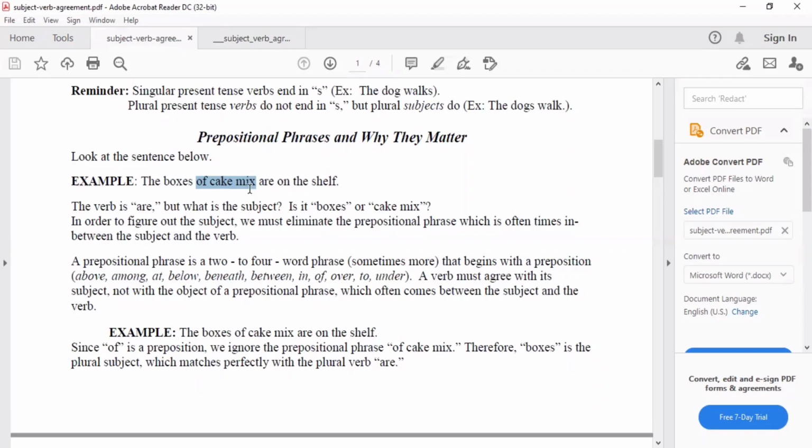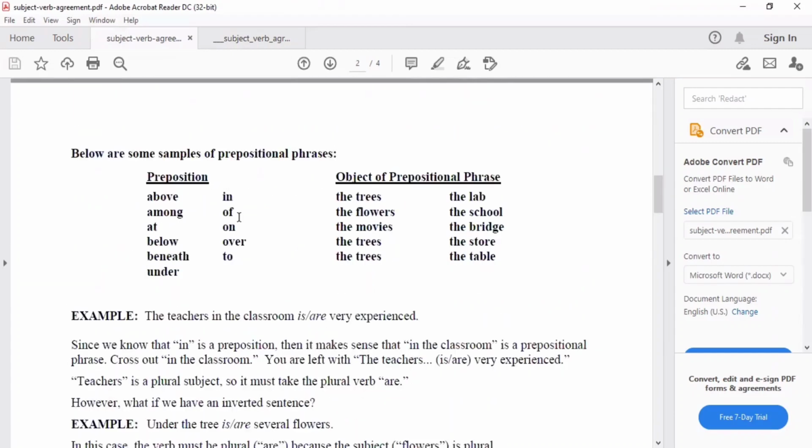So, pag tinanggal natin si prepositional phrase na of cake mix, asan kaya dyan yung subject? Very good. Yung subject natin dyan ay boxes. Okay? So, yung word na boxes, ito yung subject natin na pinag-uusapan, ay plural or singular? Very good. Plural. So, ibig sabihin, kailangan ng verb natin ay plural din. That's why are yung nandito. Okay? Can you follow? Alright. Next tayo.